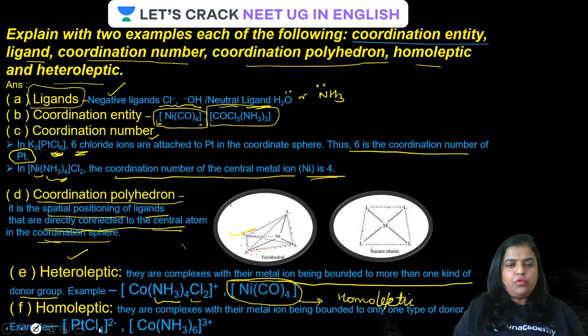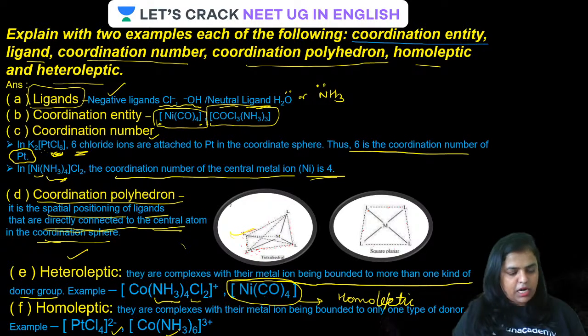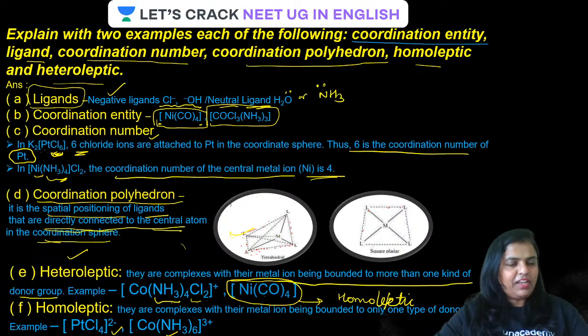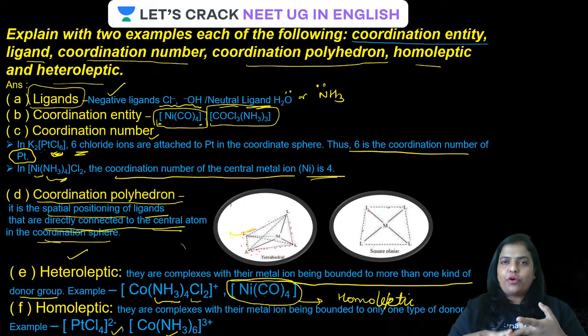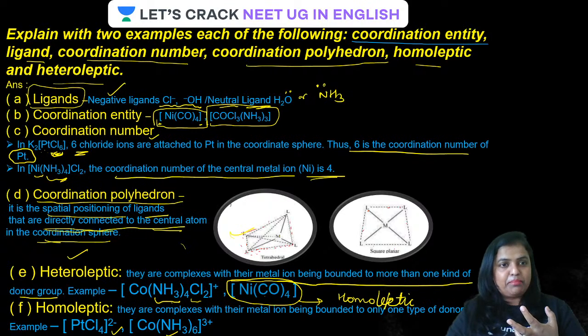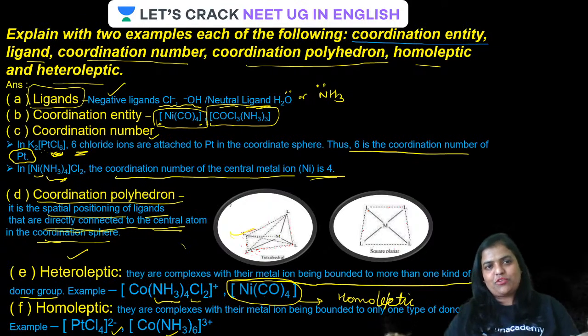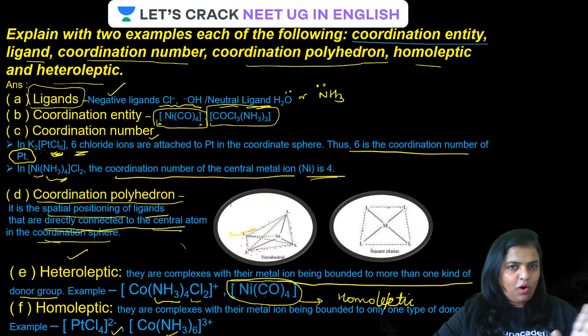Here you can see platinum is surrounded by only chlorine, so it is homoleptic. In this case, it is surrounded by only ammonia, therefore this is also homoleptic. Okay, all clear, guys? So it is very clear what ligands are, what a coordination entity or coordination sphere is, what coordination number is, what a coordination polyhedron is, and what homoleptic and heteroleptic complexes are. I hope it is all clear.